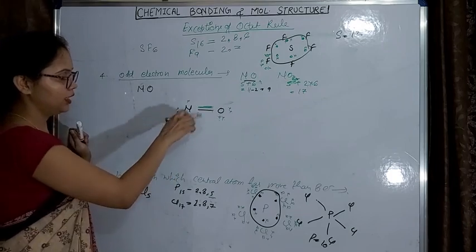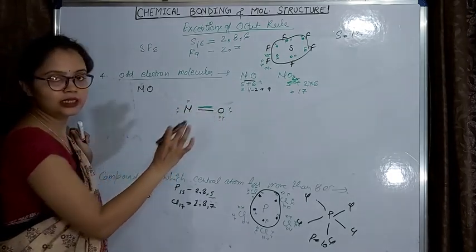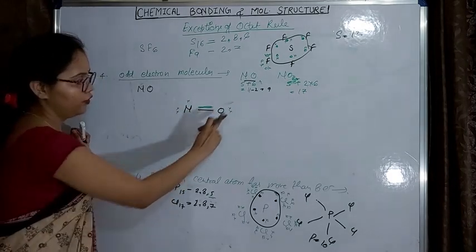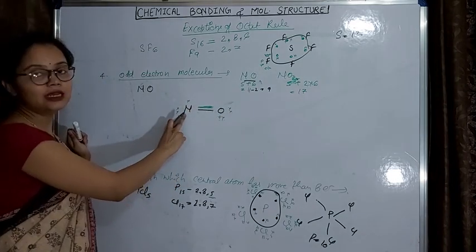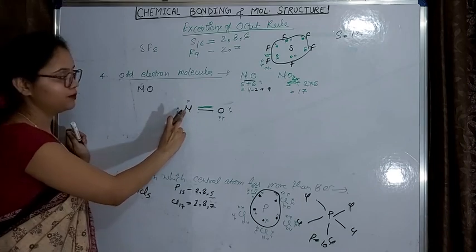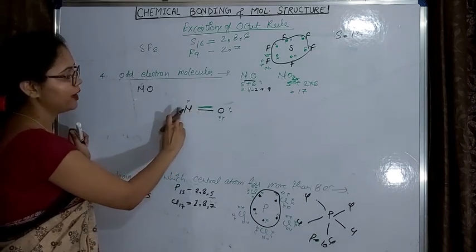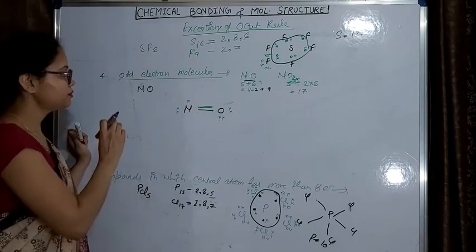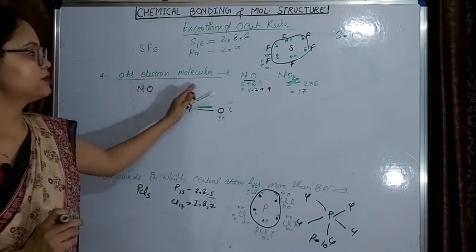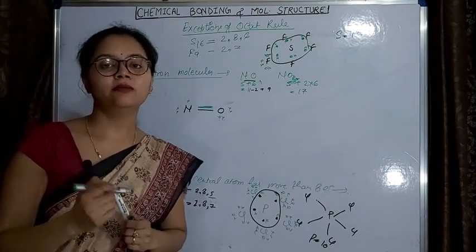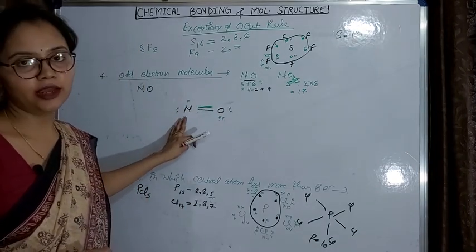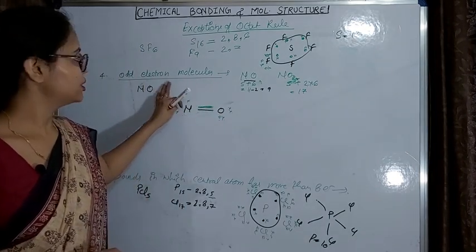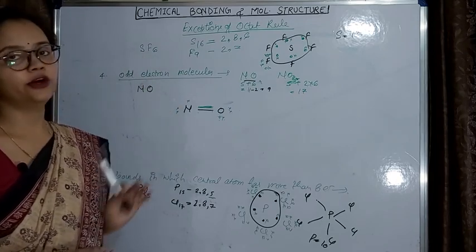Okay, so in this condition also oxygen is following the octet rule, 1 2 3 4 5 6 7 8, but nitrogen still does not have 8 electrons, 1 2 3 4 5 6 7. Okay, so in an odd electron molecule, one atom will not follow the octet rule. Like in this compound, nitrogen is not having 8 electrons. Okay, so this is another exception of the octet rule.